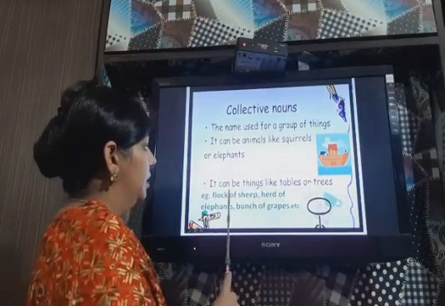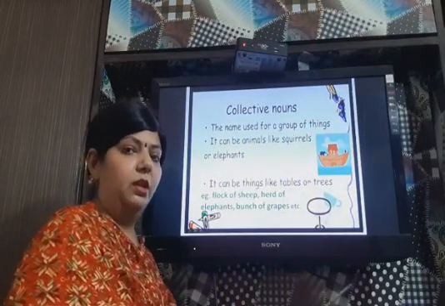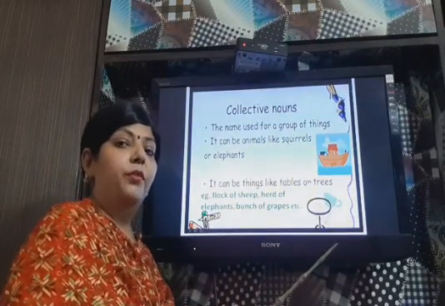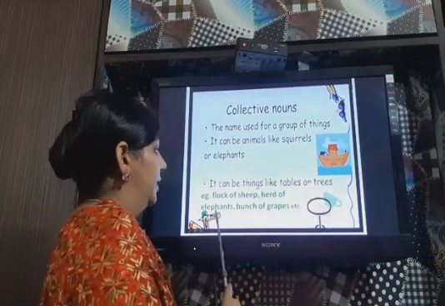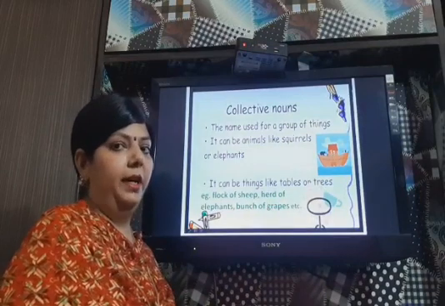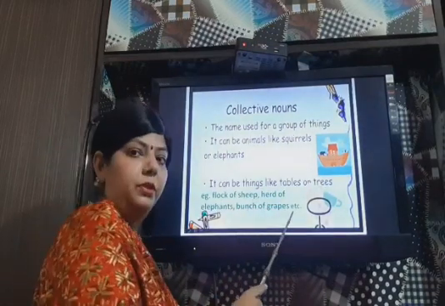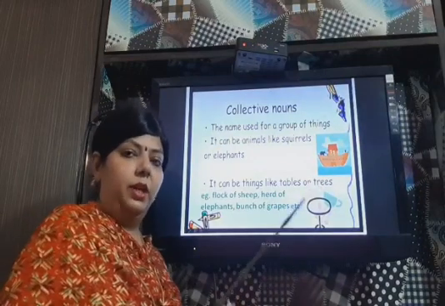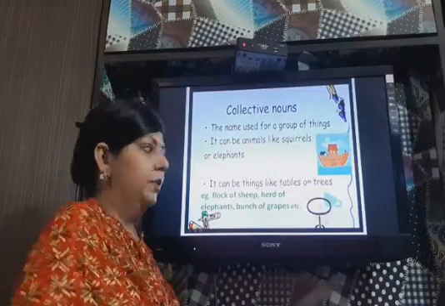For example, flock of sheep. If there are so many sheep together, we will call that group a flock. That means a flock of sheep is moving. Herd of elephants. Elephants' group is called herd. That means herd of elephants is moving to the river. Bunch of grapes. When you are eating the grapes together, this is called bunch of grapes. You are eating a bunch of grapes.